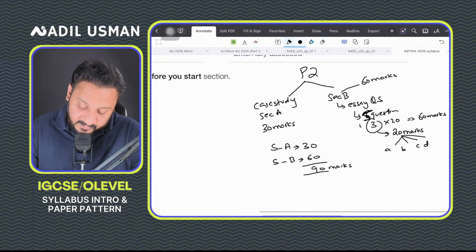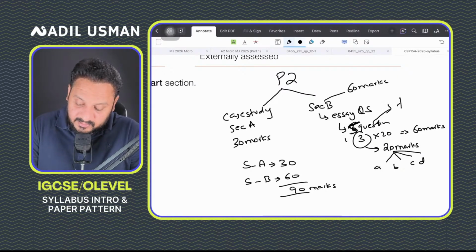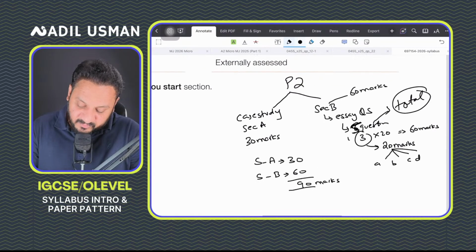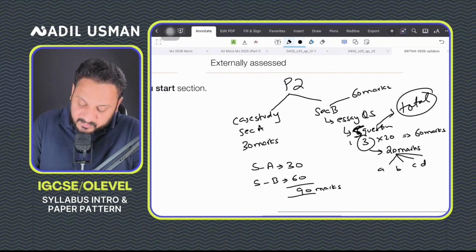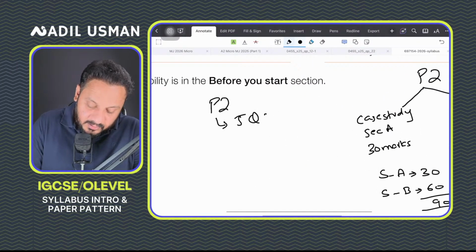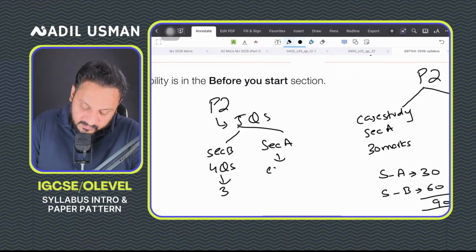In total, your paper 2 comprises 5 questions, right? So section B comprises 4 questions and you need to attempt 3, and then you have section A, which is your case study, which is 1.